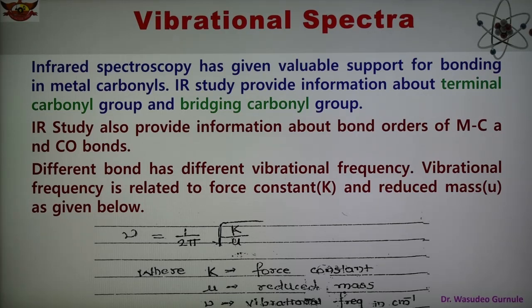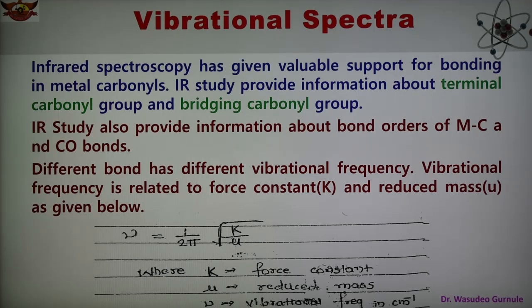So vibrational frequency, force constant and reduced mass are related by this equation. This is the important equation to show the relation between vibrational frequency, reduced mass and force constant.